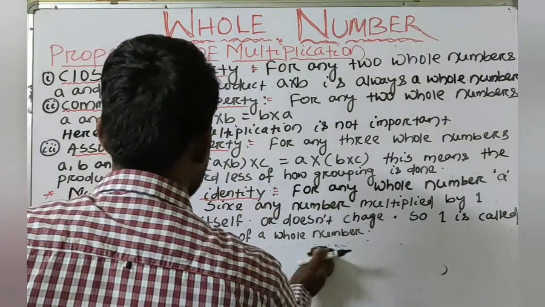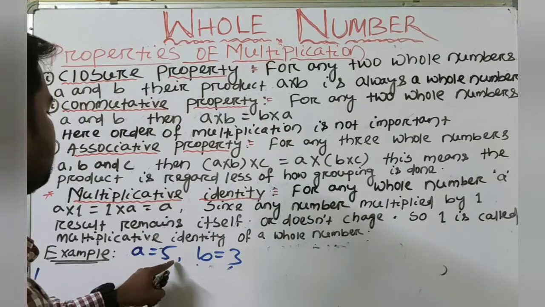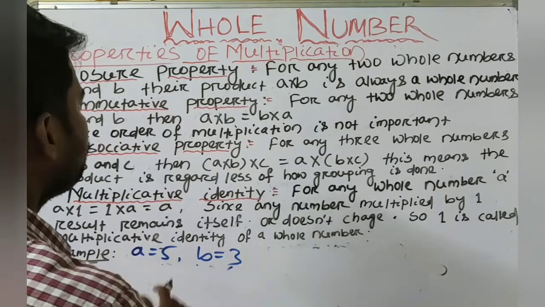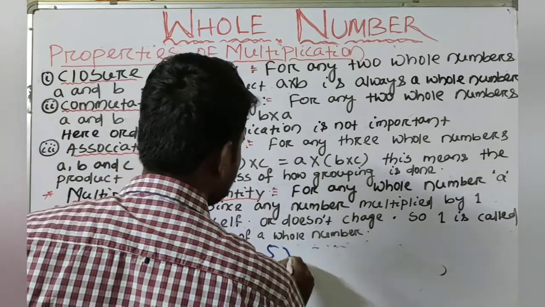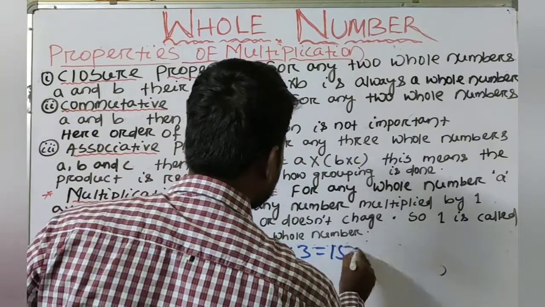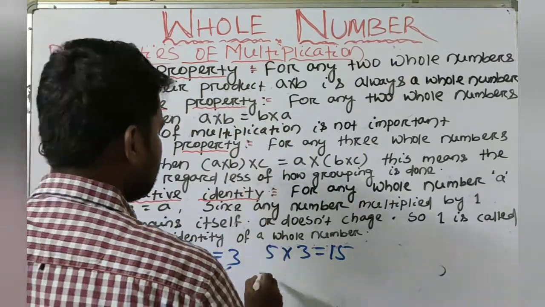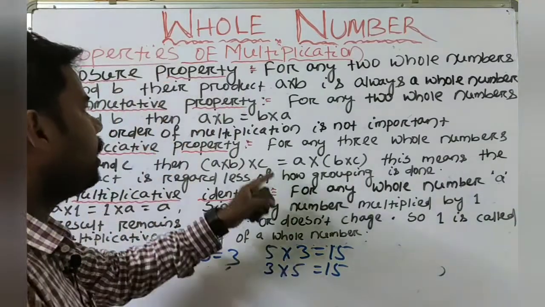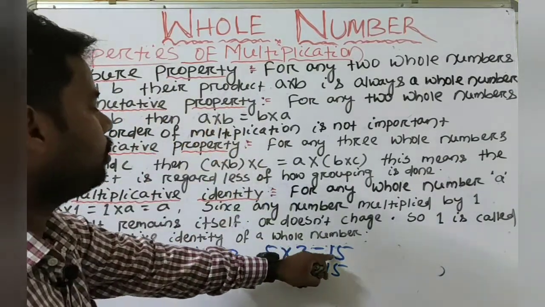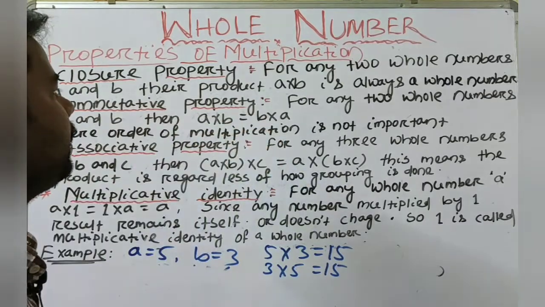Suppose I have taken two whole numbers, A is equal to 5, B is equal to 3. First A into B, that means 5 into 3 is equal to 15. Again B multiply A, that means 3 into 5 is equal to 15. So LHS is equal to RHS.